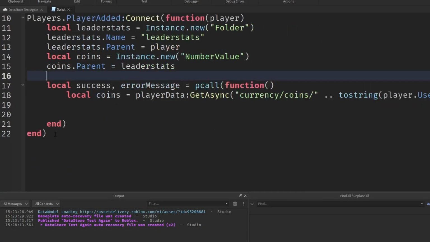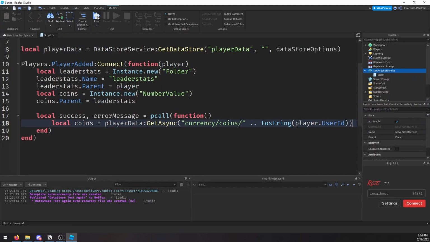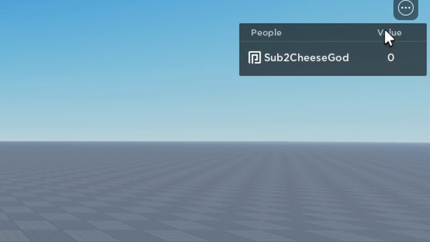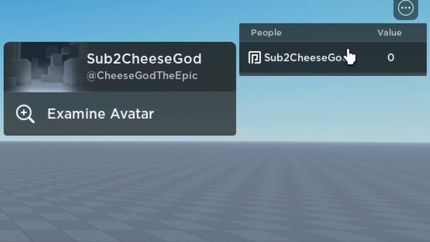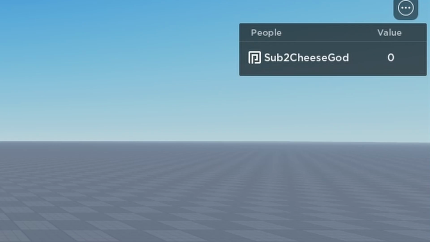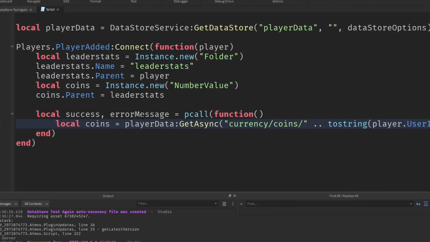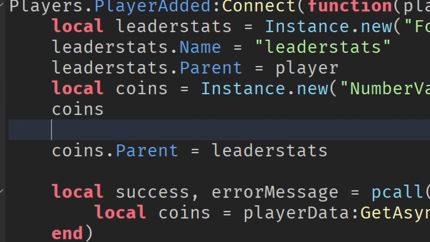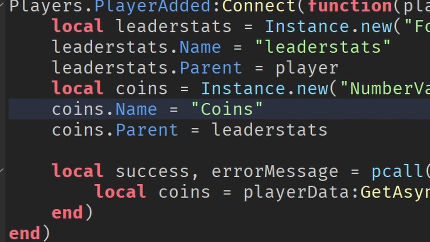So now we have our leaderboard. Let me just show you that leaderboard real quick. So here's our leaderboard. Actually, we didn't give it a name yet, so it's just called value, but you'll see there is a value there. So let me go ahead and do that real quick. So we'll say coins.Name equals coins, and that should update.